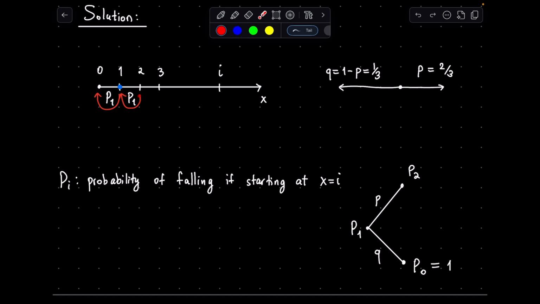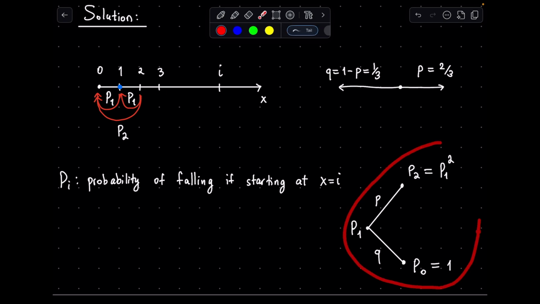Now we claim that the events of going from 2 to 1 versus going from 1 to 0 are independent. Also, both of those events have to happen for the walker to go from 2 to 0. Therefore, we can write p2 equals p1 squared.